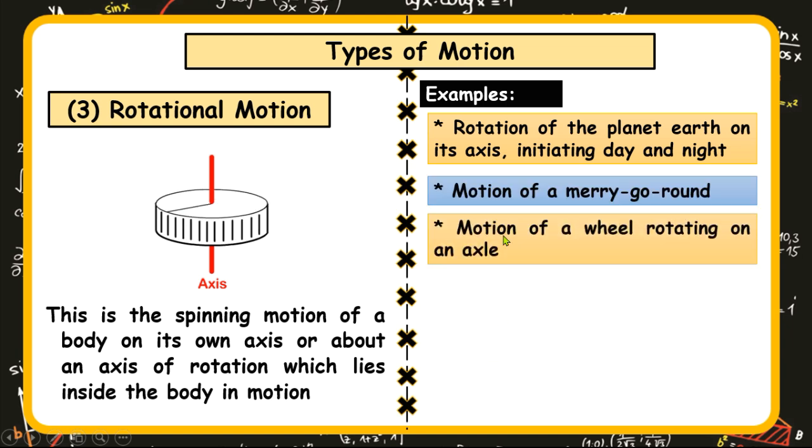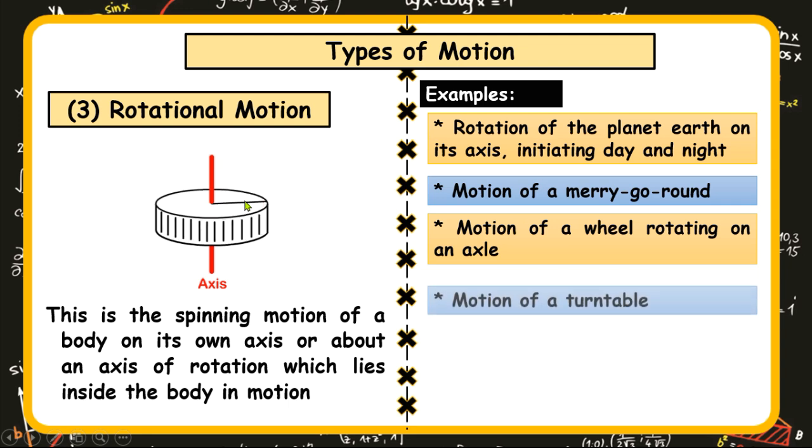The second example is the motion of a merry-go-round. As we said, the merry-go-round on its own rotates. The next is the motion of a wheel rotating on an axle, as it is depicted here. This is a wheel on an axle, also rotating.